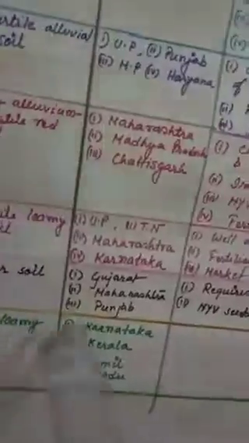Then there is cotton. The temperature is 20 degrees Celsius to 30 degrees Celsius. The rainfall is 50 to 80 centimeters. Well-drained land is required. It grows in regur soil. Regur means specifically the black soil. The regions are Gujarat, Maharashtra and Punjab.